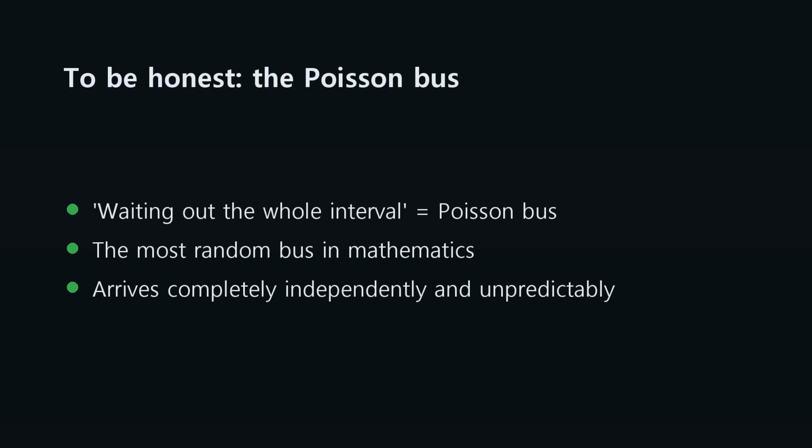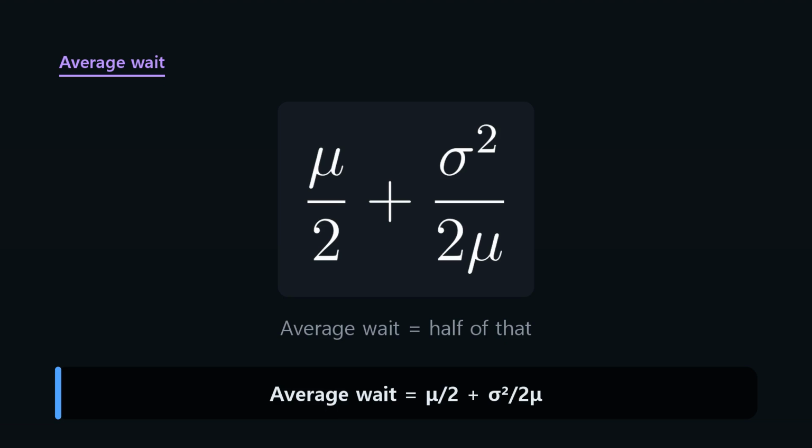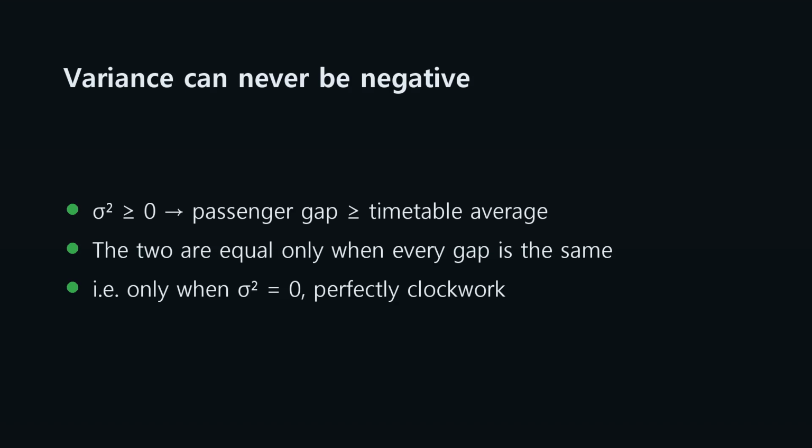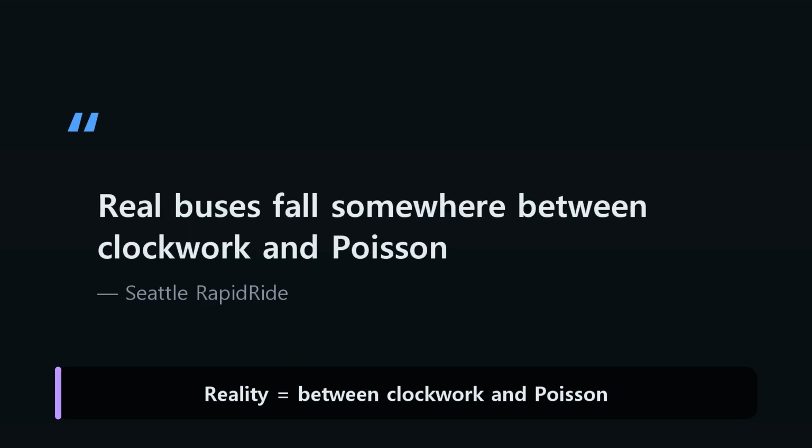To be honest about it, waiting out the whole interval only holds for the most random bus of all, the Poisson case. If the gaps have mean mu and variance sigma squared, the average gap is mu plus sigma squared over mu. The average wait is exactly half of that, mu over 2 plus sigma squared over 2 mu. Since variance can never be negative, the passenger's gap can never be smaller than the timetable average. For a Poisson process, the variance equals the square of the mean, so the gap a passenger sees stretches to exactly double. On the Seattle Rapid ride that Jake Vanderplas analyzed, the wait ran longer than half the gap, but it never reached the full gap.